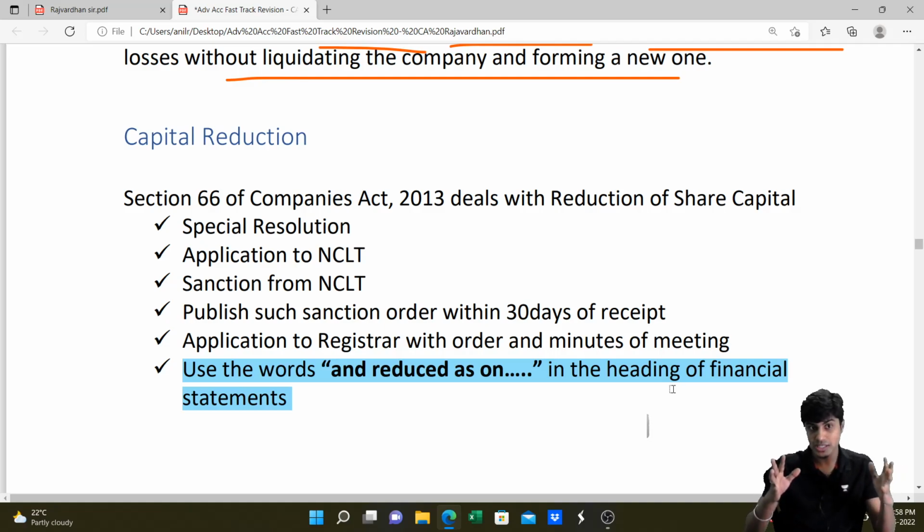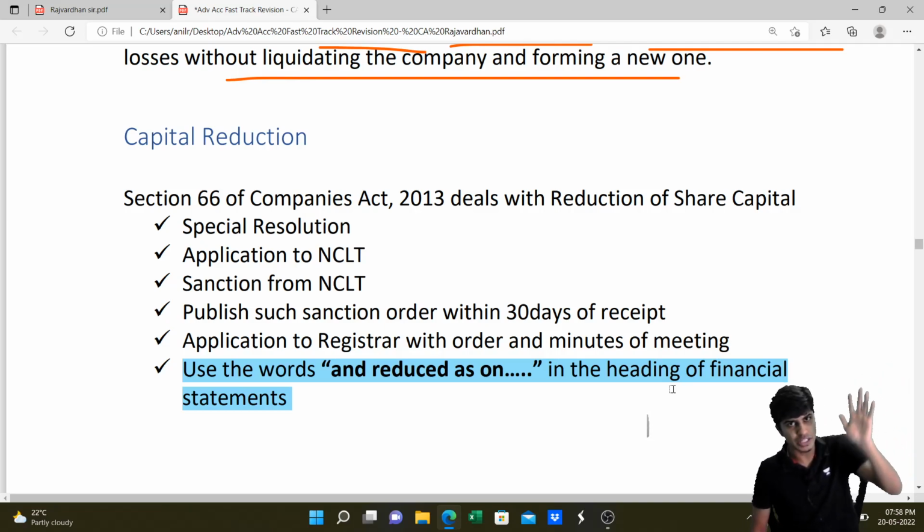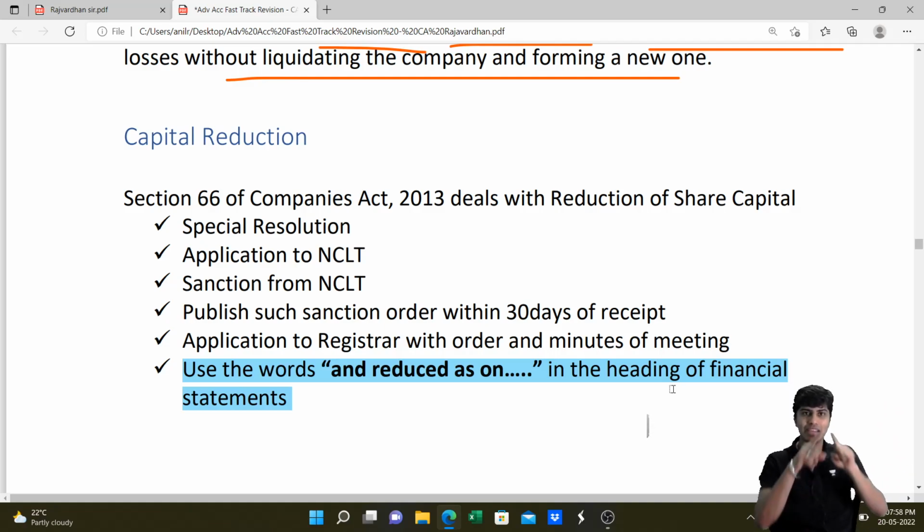After you do all of this, they might sometimes ask you to prepare the revalued balance sheet after reconstruction. That will be the old balance sheet plus the effect of the journal entries that you passed. When you arrive at this restructured balance sheet, on the balance sheet heading, you would have to write the words... you usually write balance sheet as on 31st of March 2022. You need to write there "balance sheet and reduced as on 31st of March", very important, because this restructured balance sheet will look very clean.